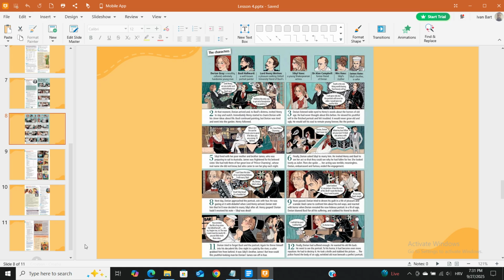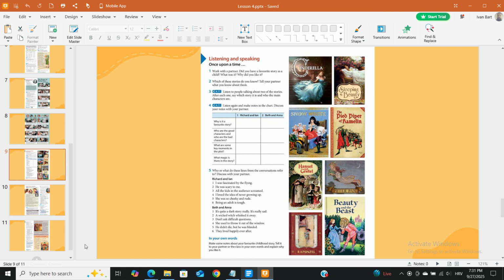Listening and speaking. Once upon a time. Work with a partner. Did you have a favorite story as a child? What was it? Why did you like it? Which of these stories do you know? Tell your partner what you know about them.